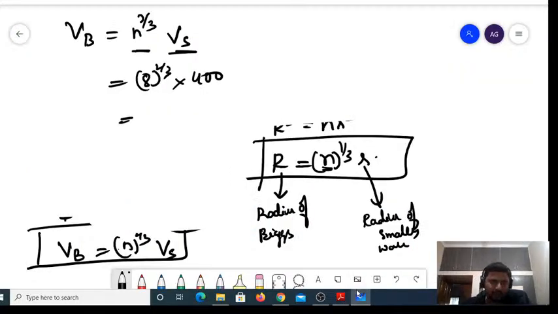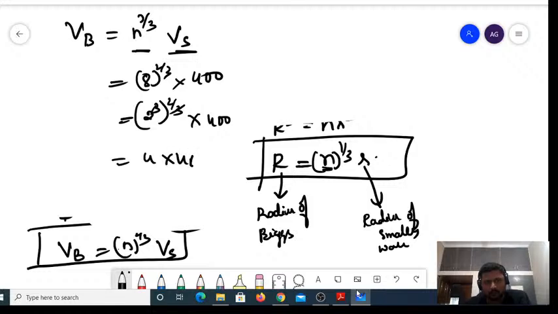So 8 power 2 by 3 can be written as 2 cube to the power 2 by 3. Cube and cube will get cancelled, so 2 square multiplied by 400. 2 square is 4, 4 into 400. So the answer must be 1600 volts. That is the potential.